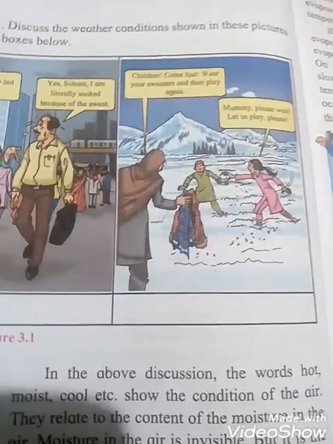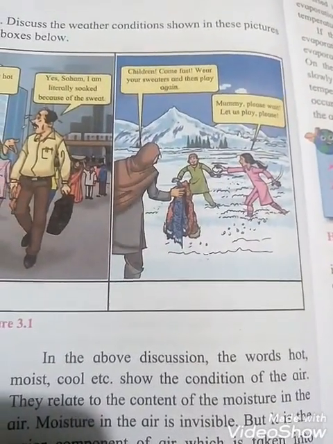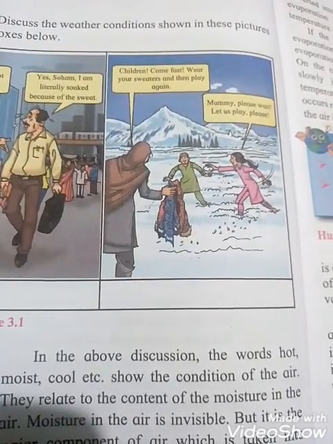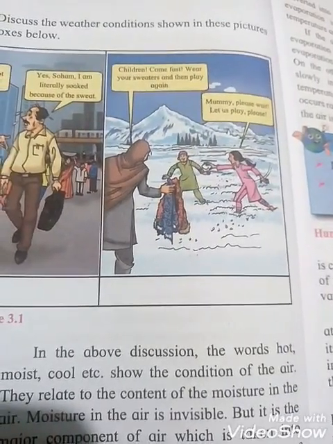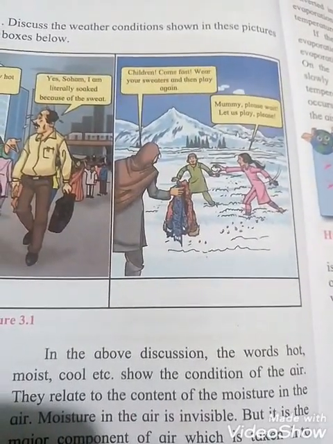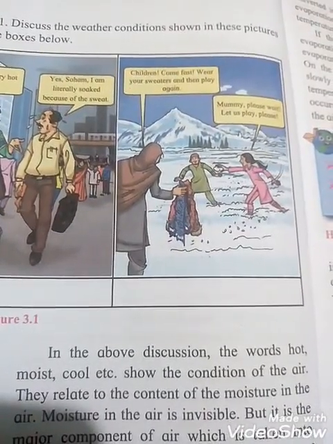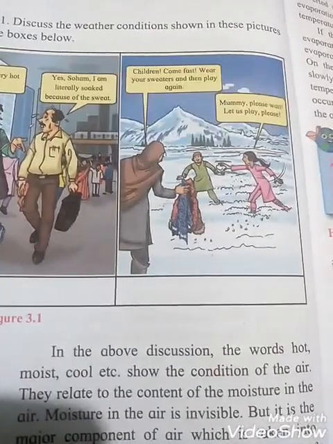See the third picture, students, a mother and her children. Mother is calling her children: children, come fast, wear your sweater and then play again. Mommy, please wait, let us play please. Mother is saying, come and wear the sweater and then you play. And the children are saying, mommy, please wait, let us play please.